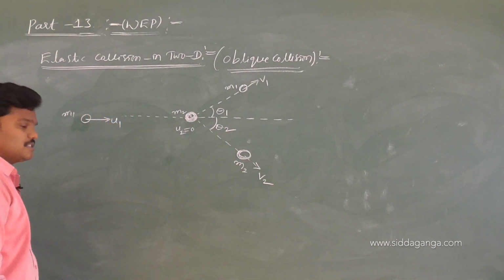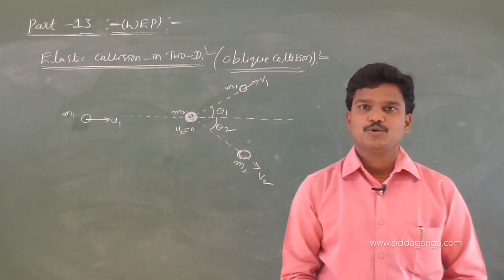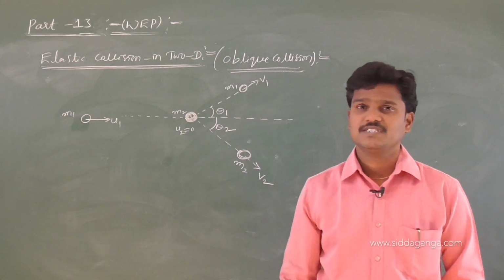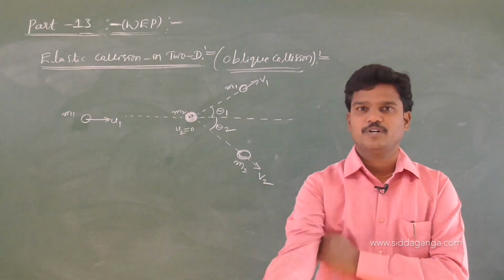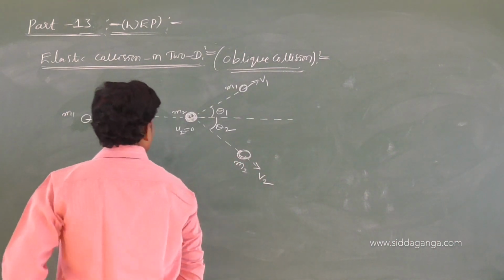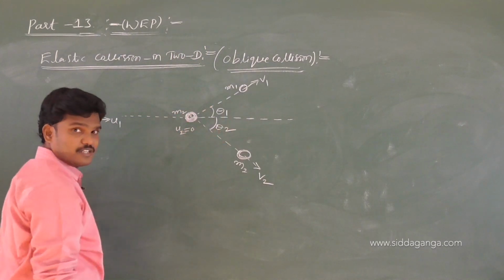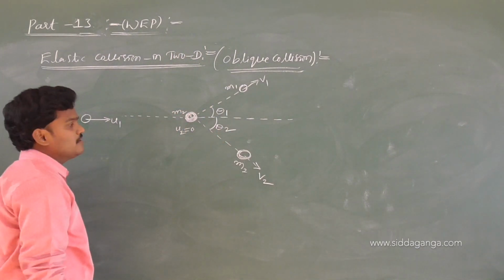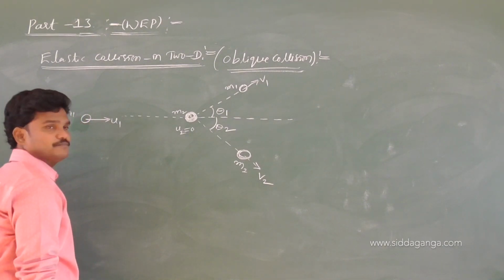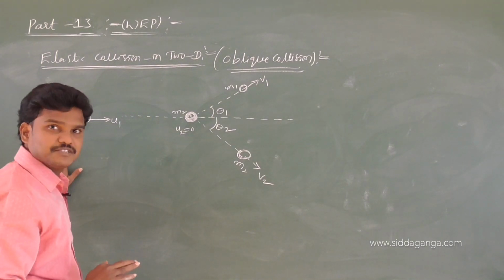So I consider 2 particles of masses m1 and m2. m1 moves with a speed u1 and is going to strike m2, which is at rest. Only formulas are enough, no need to worry. See the concept, how I am extending it. After the collision, m1 moves by making an angle theta 1 with respect to the horizontal, and m2 moves with a speed v2 by making an angle theta 2 with the horizontal. Then let us write the conservation of linear momentum formula for this.